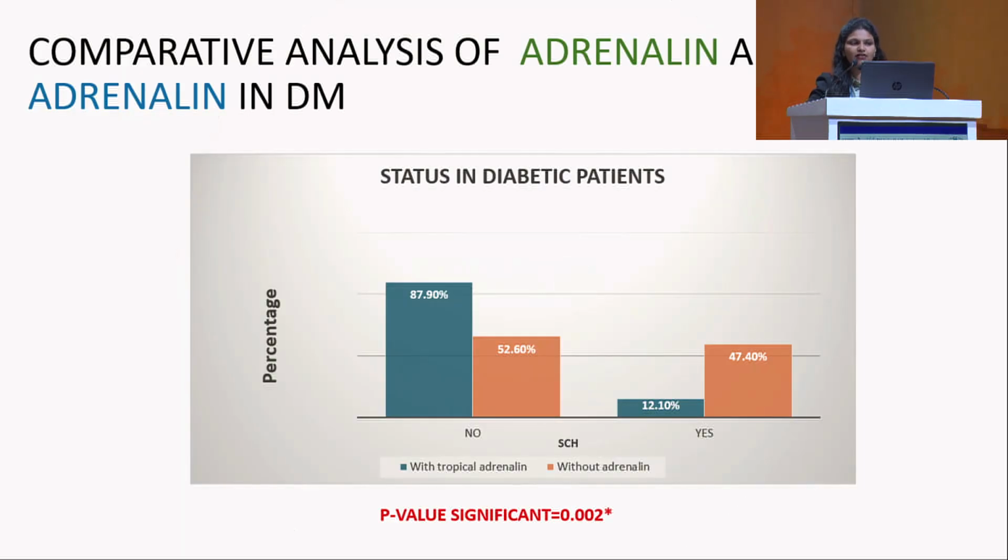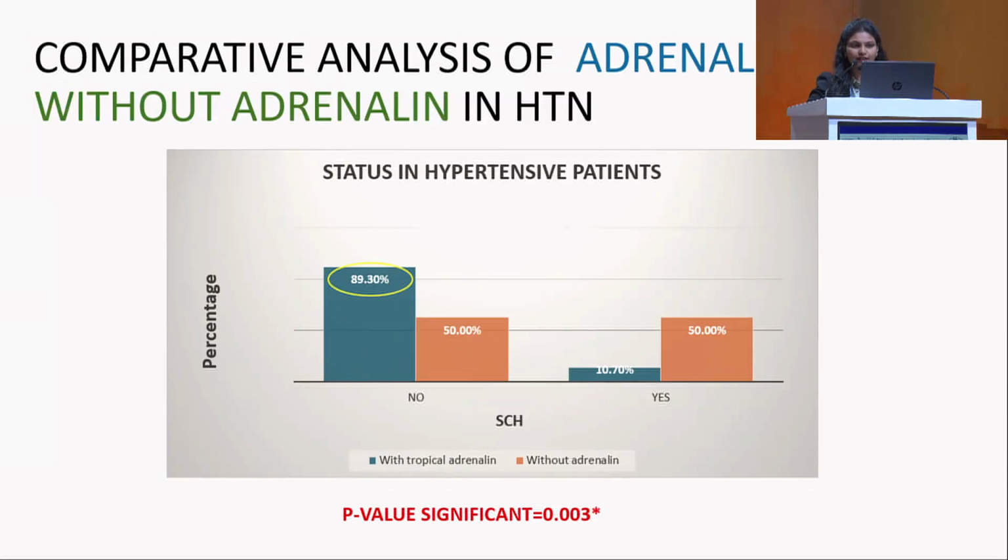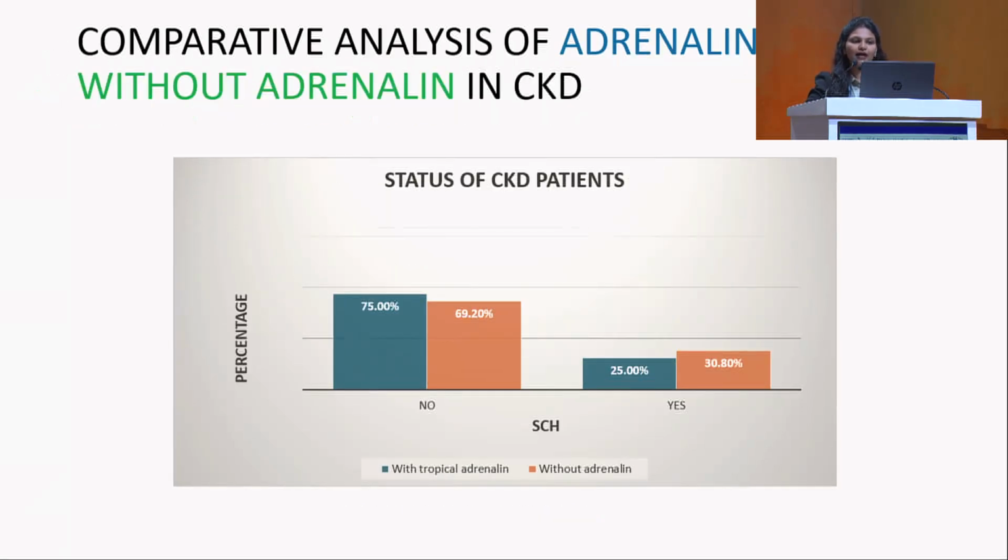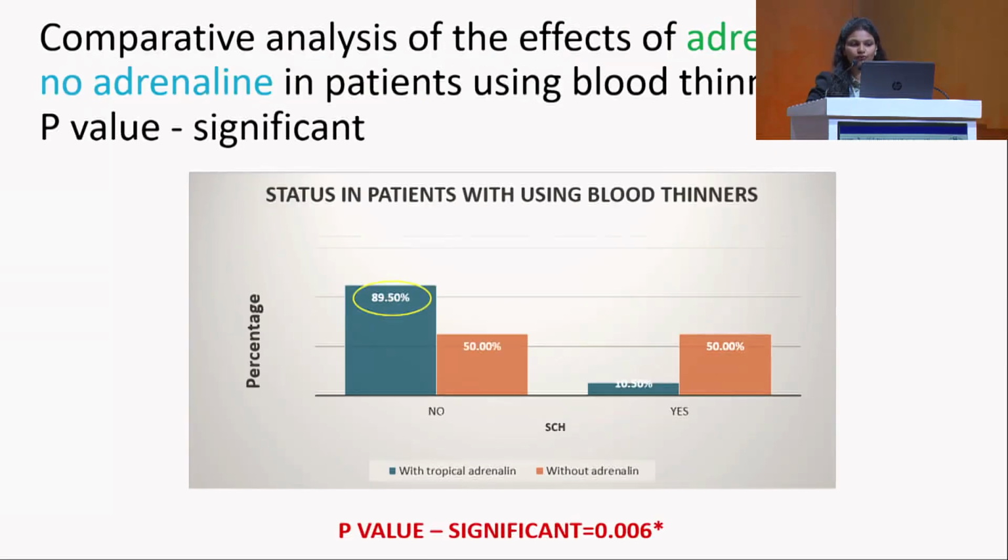Coming to my results, as it's a comparative study with and without topical adrenaline, initially in diabetic patients we saw a positive result of reducing subconjunctival hemorrhage by 87%. In hypertensive patients there is also a significant positive result. In CKD patients there is almost 75% positive result.